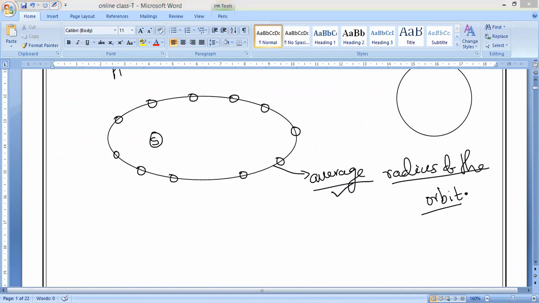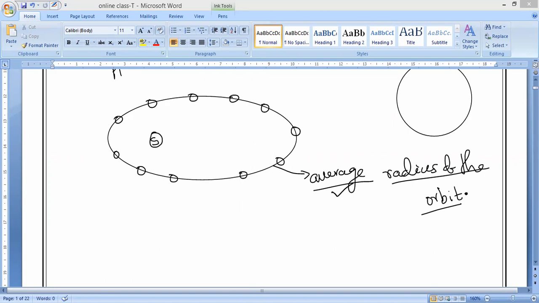Remember this. If you understand this concept, now you can see, according to Kepler's third law of planetary motion, the square of the period of revolution of a planet around the sun.